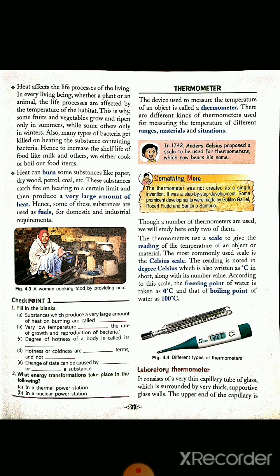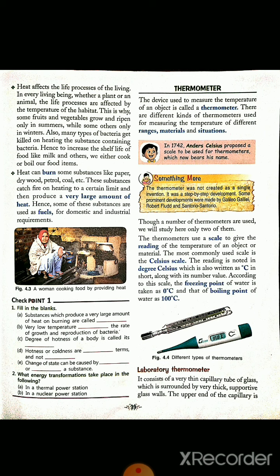As we see, some fruits and vegetables grow and ripen only in summer, while some others only in winter, because of the temperature or heat. And many types of bacteria get killed on heating, so that's why we cook our food or boil our milk, so that the bacteria are killed, to increase the shelf life of food like milk and others, right?